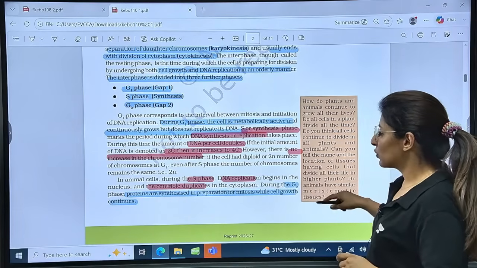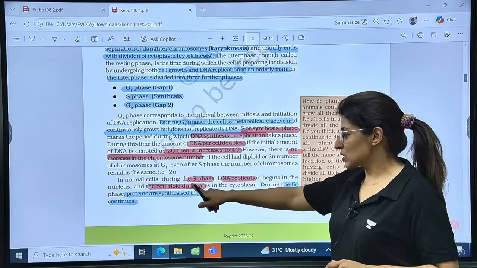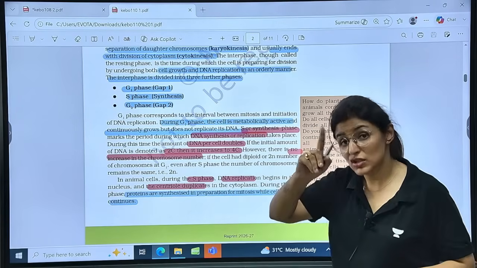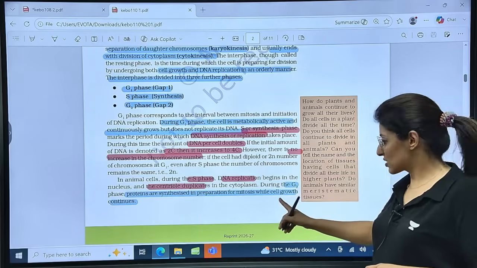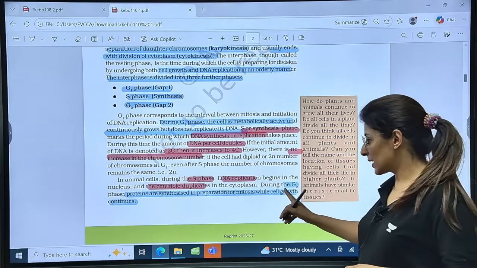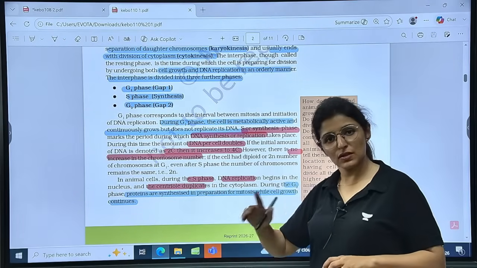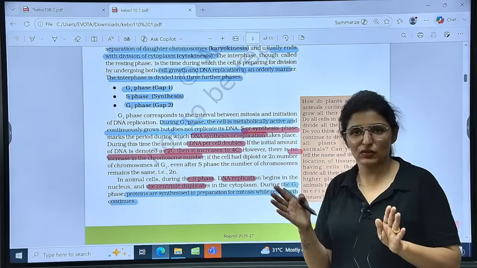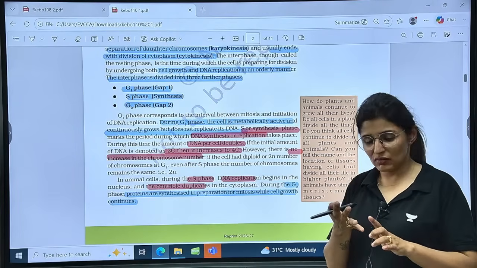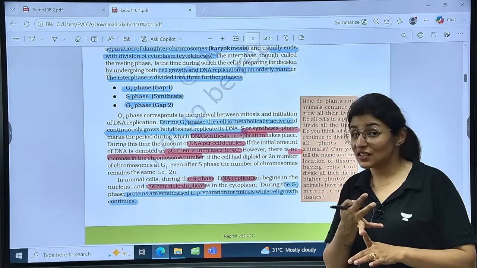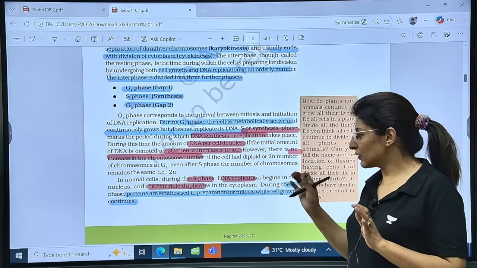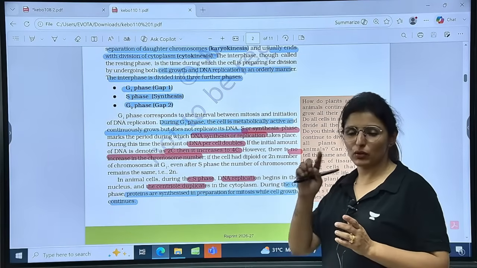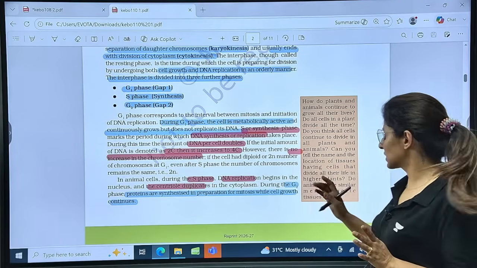Now, let's move on. In S phase, DNA replication, centriole duplication, and even histone formation occur. Protein synthesis occurs during the G2 phase while cell growth continues. So in straightforward match-the-following questions, DNA replication in which phase, protein synthesis in which phase. There are different types of protein synthesis, but if they simply say protein synthesis, you have to match it with the G2 phase. Is that clear?